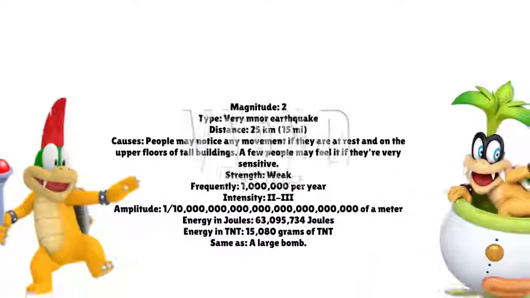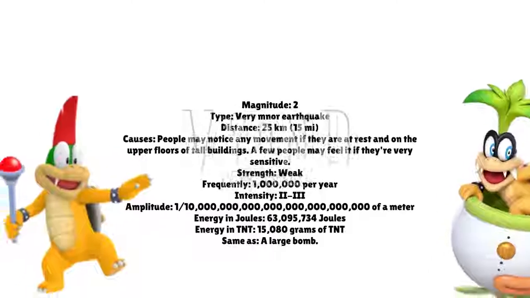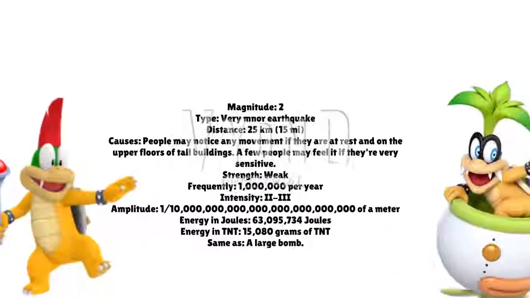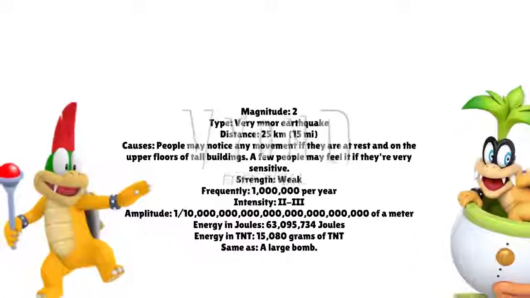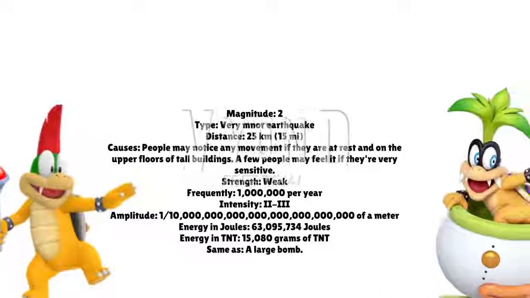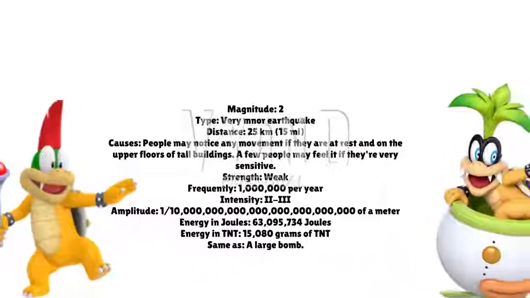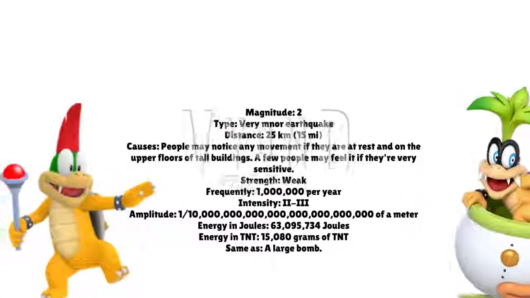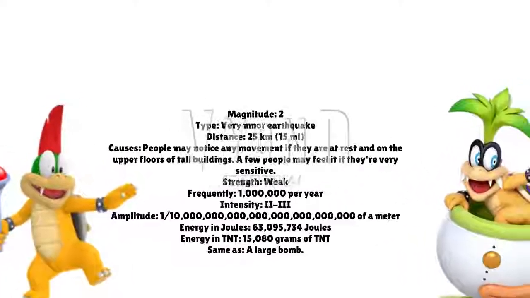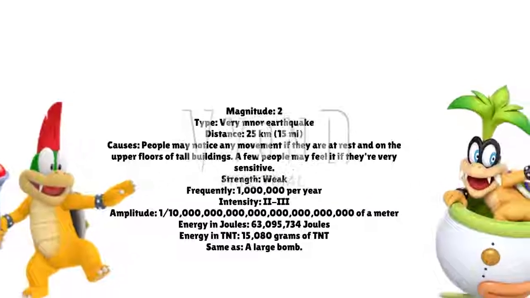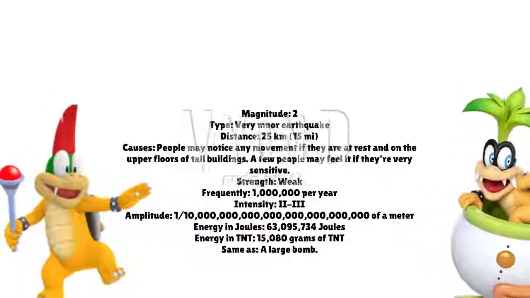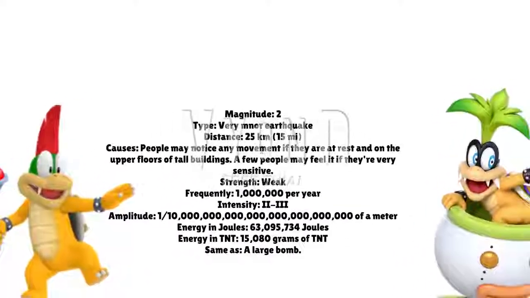If an earthquake has a magnitude of 2, its distance is 25 kilometers, or 15 miles away. There is no damage to buildings at all. Indoors, you notice that hanging objects start to swing. With a Mercalli intensity of 2 to 3, it would be a very minor earthquake that can be recorded. The strength is weak. People may notice movement if they are at rest and on the upper floors of tall buildings. A few people may feel it if they're very sensitive. There are 1 million earthquakes per year. The amplitude is 10 septillionth of a meter.